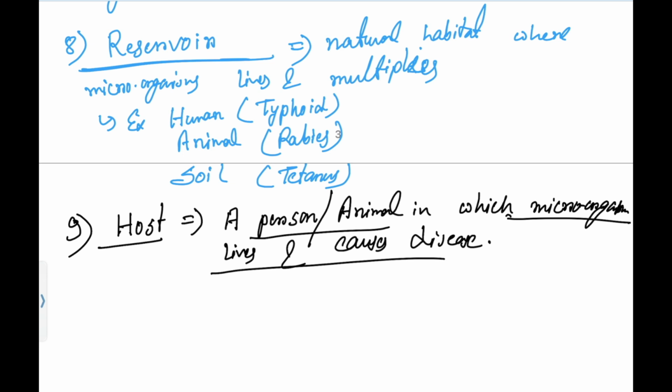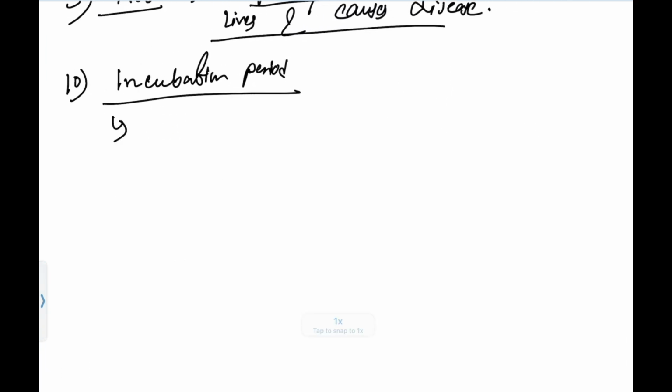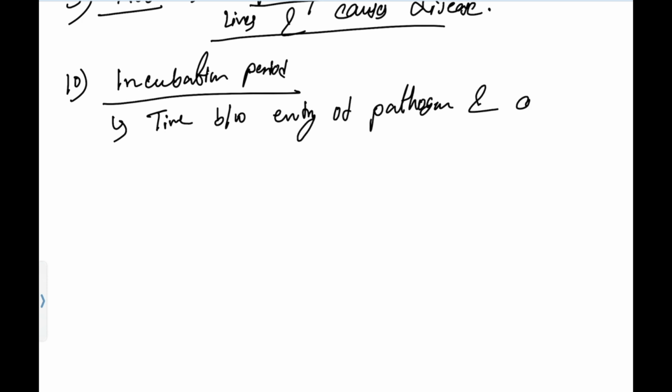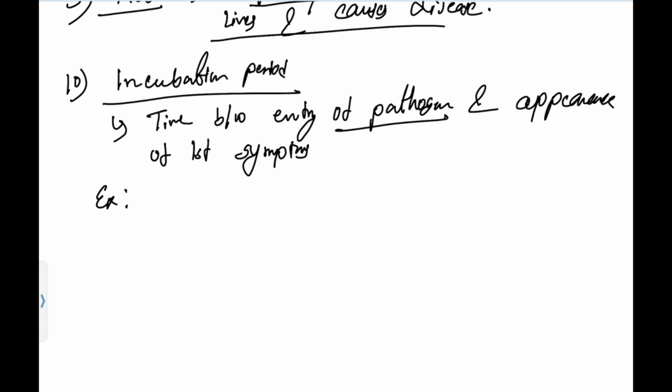So the next concept is the incubation period. Let's discuss what the incubation period is. Incubation period means the time between entry of the pathogen and appearance of the first symptoms. Understood? Whenever a pathogen enters the body, it won't show its signs and symptoms immediately. It will take some time to show its first symptoms. That time duration is called the incubation period.